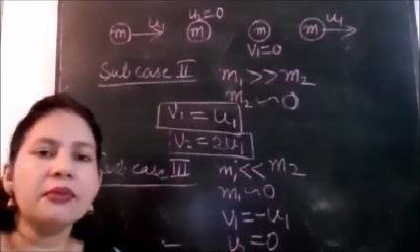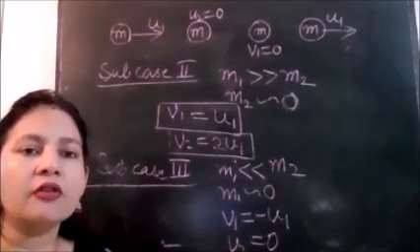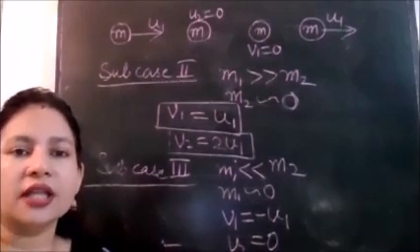So these are all the subcases with examples. So our derivation, the mathematical treatment of perfectly elastic collision in one dimension, is over.